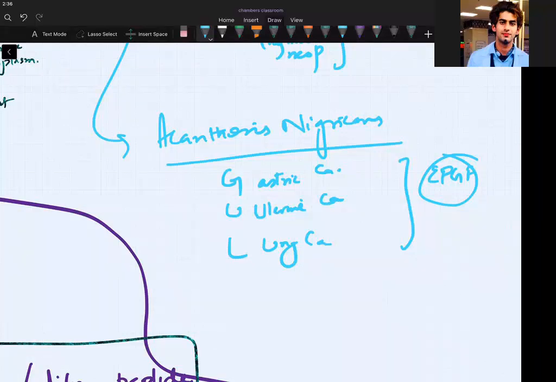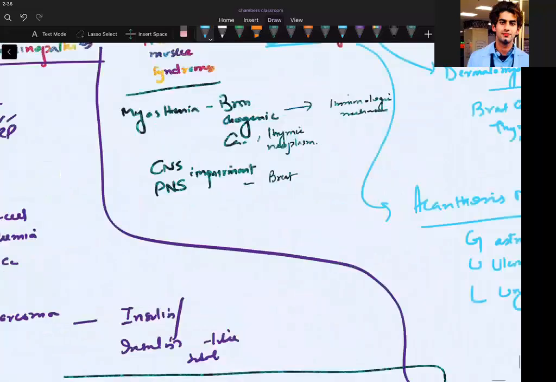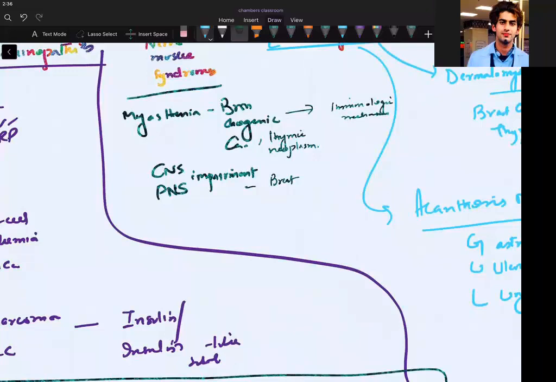Now, if they ask you about Eaton-Lambert syndrome, in the neuromuscular section, what will you write? Eaton-Lambert syndrome: you have to write small cell carcinoma of lung.